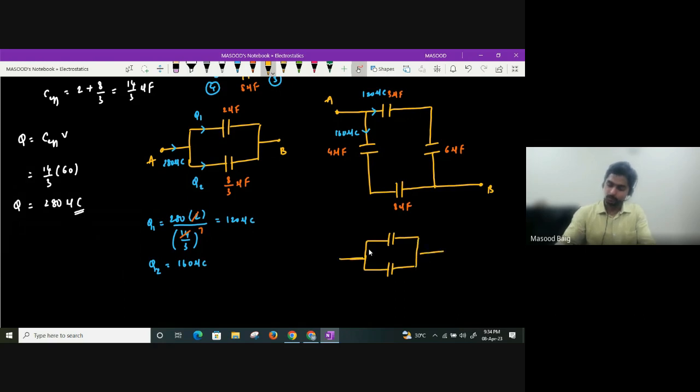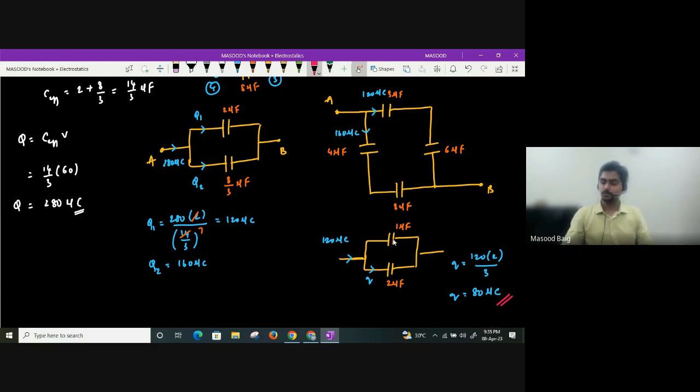How much charge is flowing into them? Into them we have 120 microcoulomb, guys. So how will charge get divided? Again, in the ratio of their capacities. They are asking charge stored in 2 microfarad. Let us say small q is the charge stored. So what will small q be? It will be 120 into 2 divided by 3, which is I think 80 microcoulomb. Clear, all of you? So charge stored in the 2 microfarad capacitor will be 80 microcoulomb, guys.